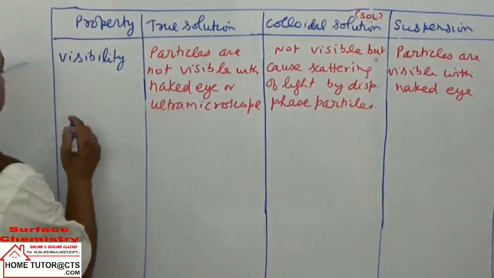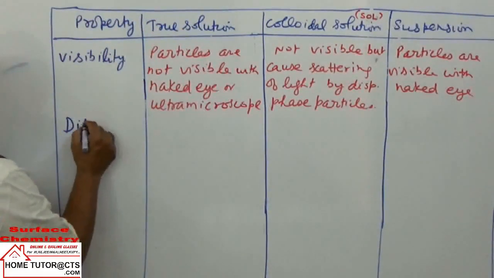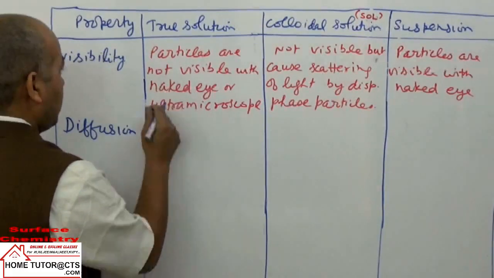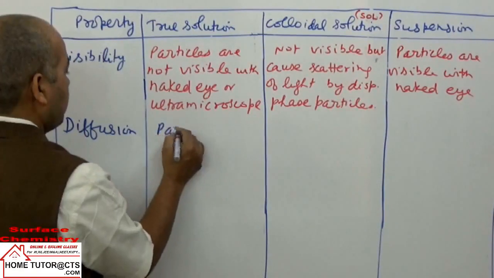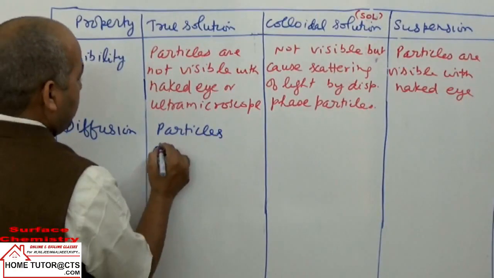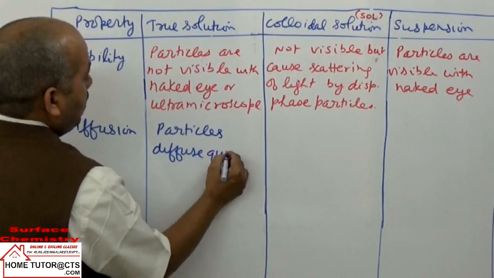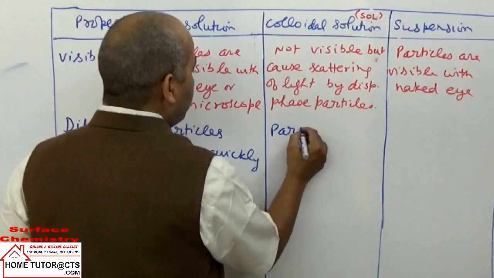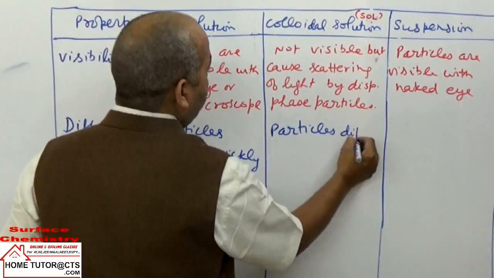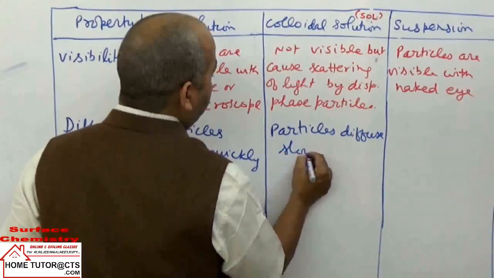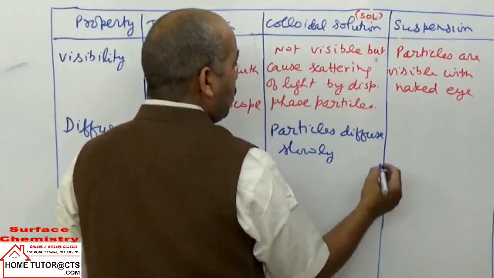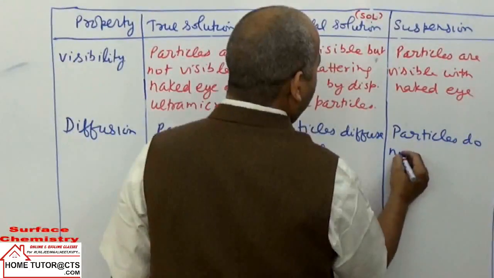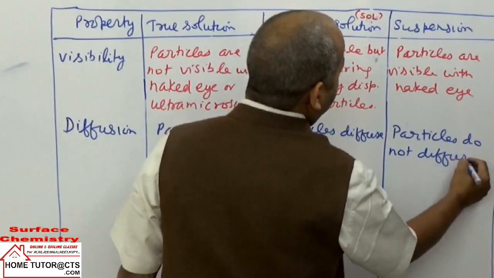The next property we can take here is diffusion, or diffusibility. In this case, the solute particles diffuse quickly. In this case, particles diffuse but slowly. Here the dispersed phase particles diffuse slowly, and in this case particles do not diffuse.